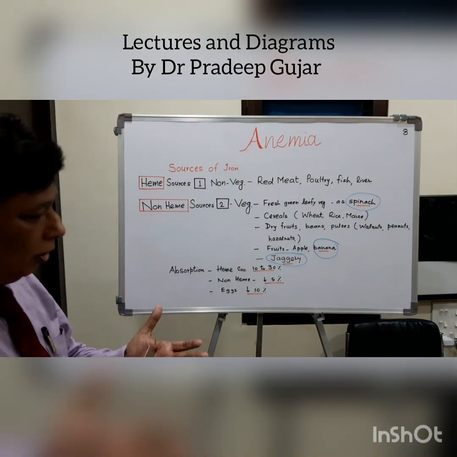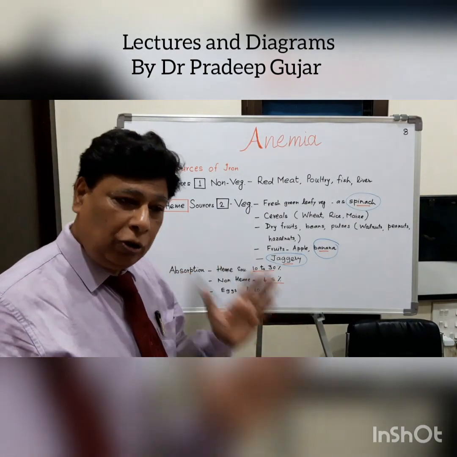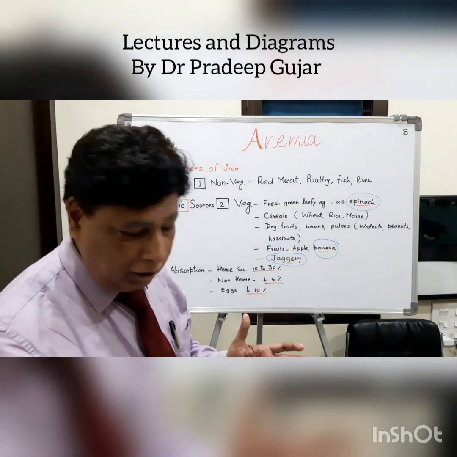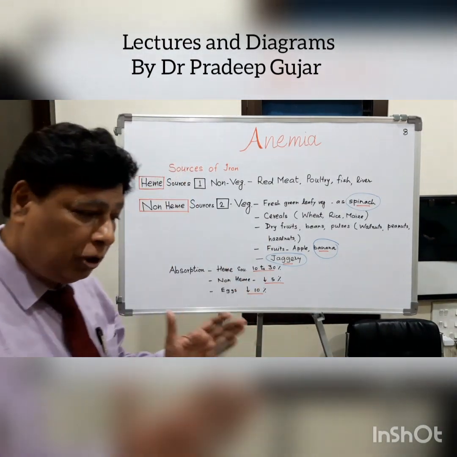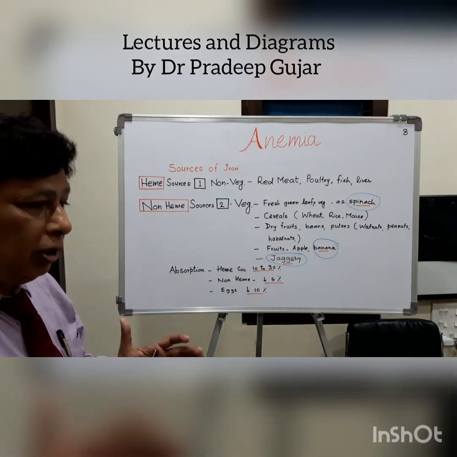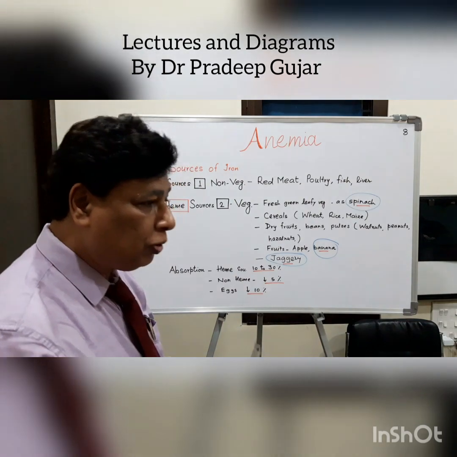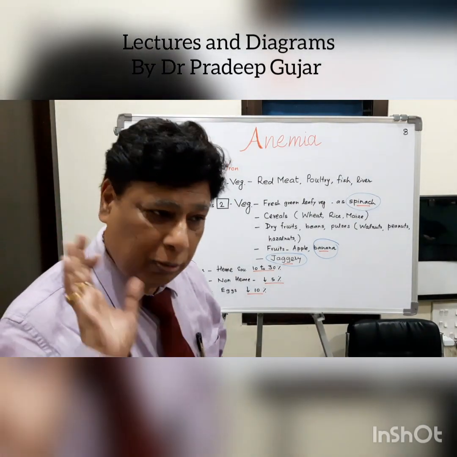You need to advise mainly the pregnant woman where there is anemia, they are prone for that, and another group which are nutritionally debilitated, these are the children. In these two groups, they are prone for iron deficiency anemia.